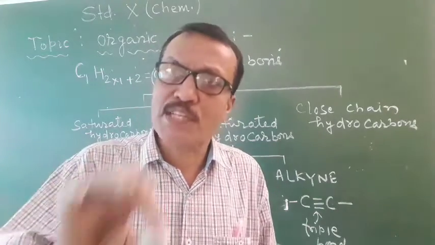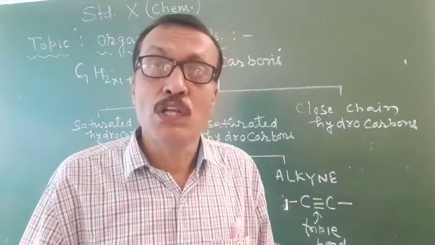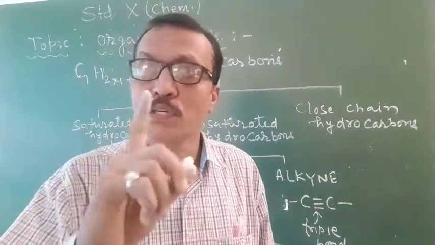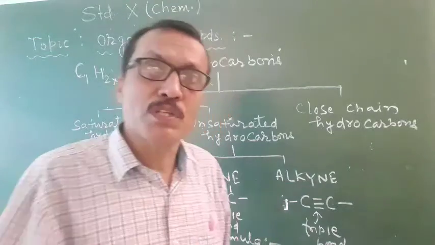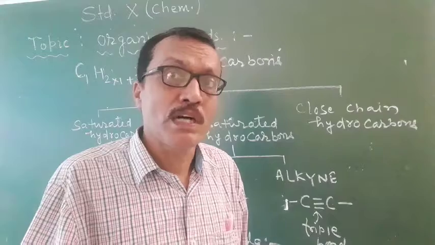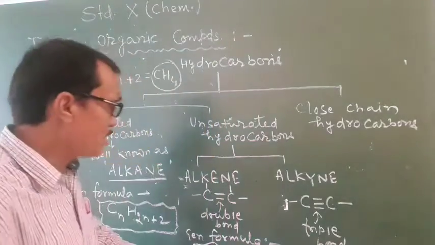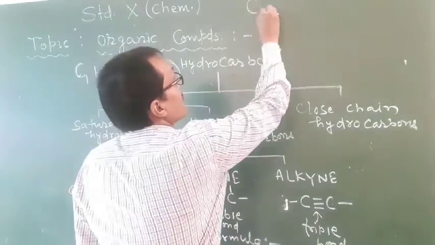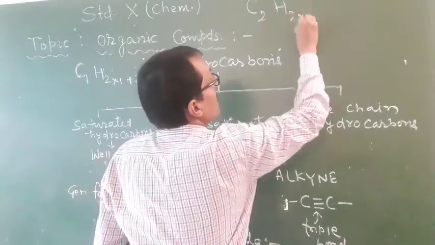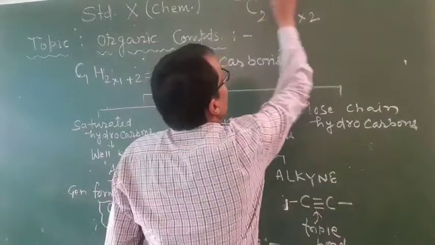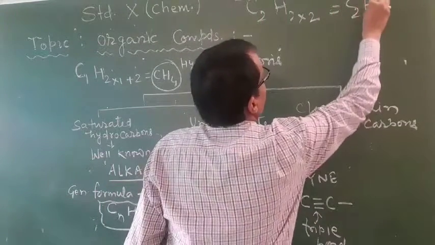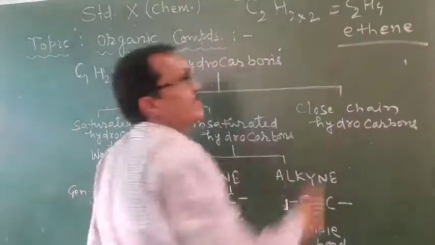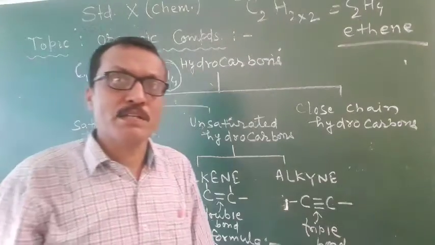To obtain the simplest alkene, you have to keep the lowest value of n, and that will be 2, not 1. So if you put the value of 2 in place of n in this formula, you will get the simplest alkene. For example, C2H2n, and this is C2H4, which is known as ethene. So ethene is the simplest alkene.